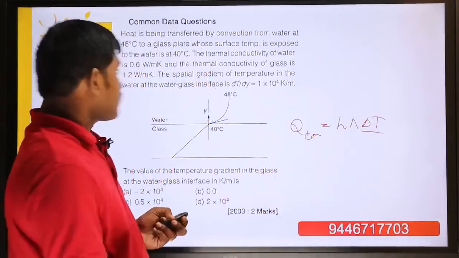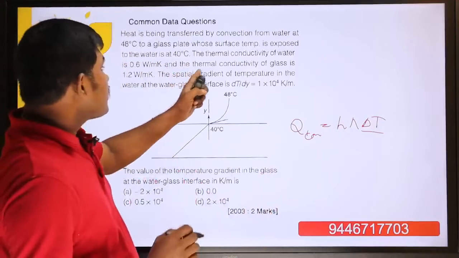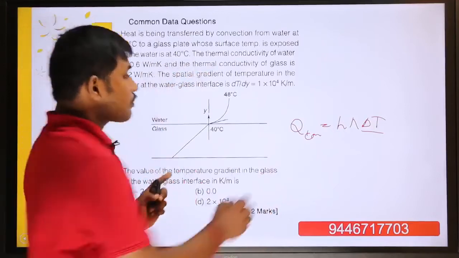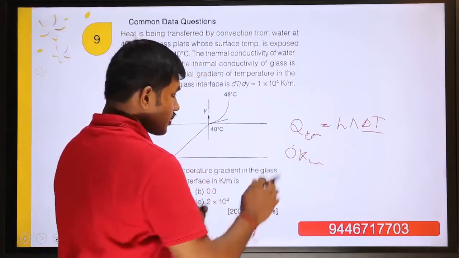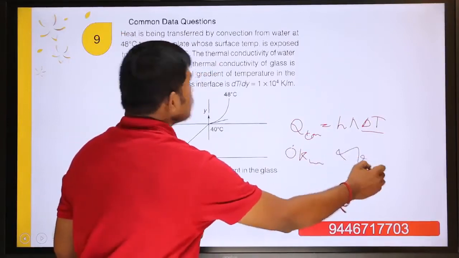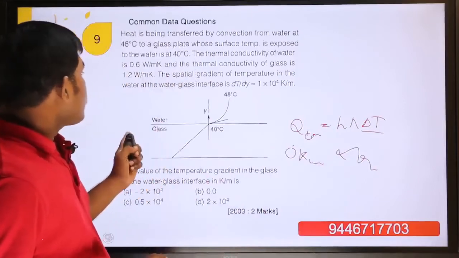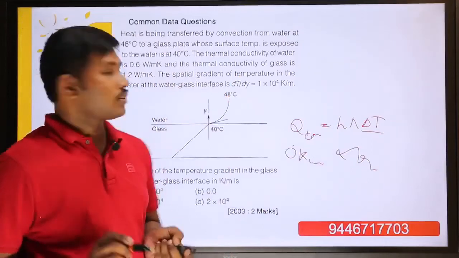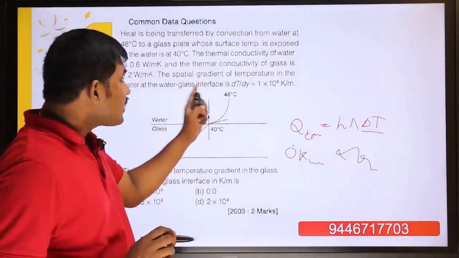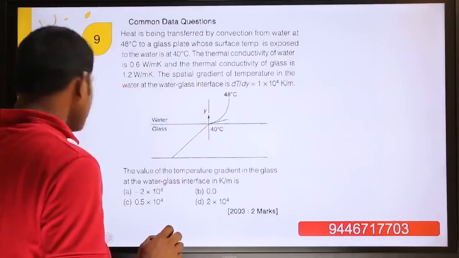Thermal conductivity of water is given, thermal conductivity of glass is given. The spatial gradient of temperature at the water-glass interface is what you have to find out. You should remember this interface.